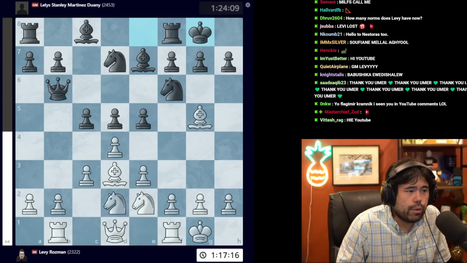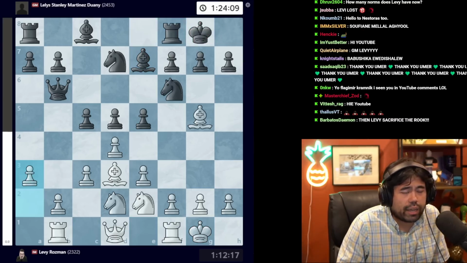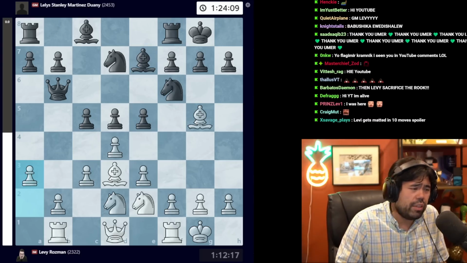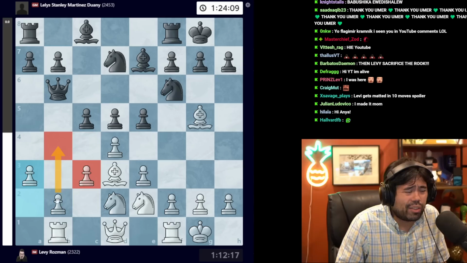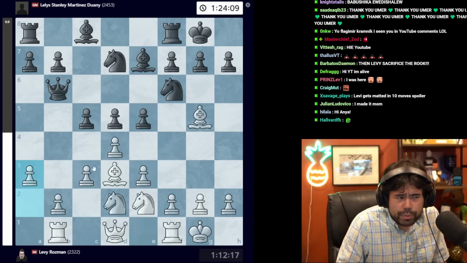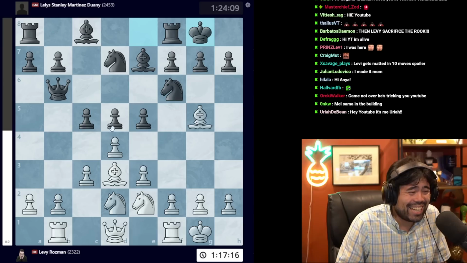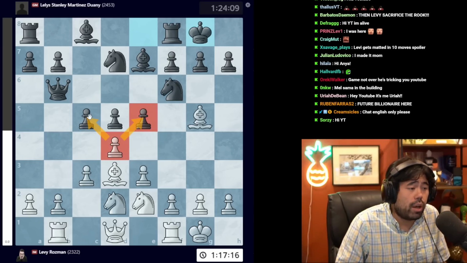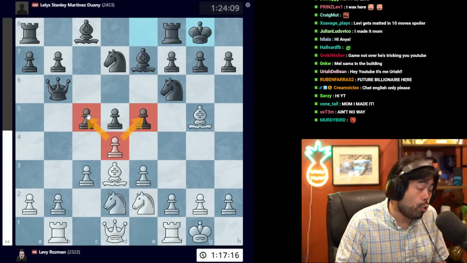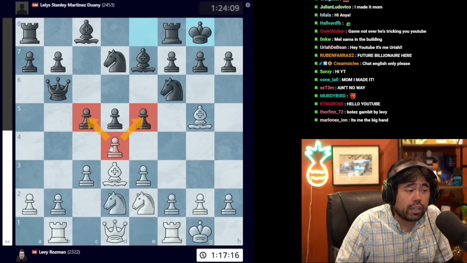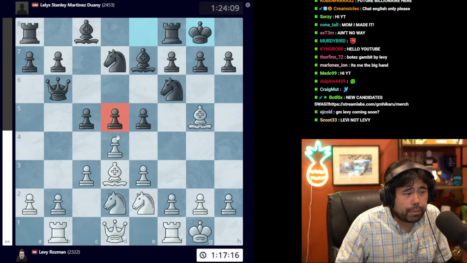Levy castles. We get the move castles from Martinez, and now we have this move a3 being played. Now, a3 is not a move that I'm a huge fan of, but Levy is trying to simply create play on the queen side very quickly without committing to a plan in the center. Now, one of the hardest things to do in chess is to maintain the tension. White really wants to trade the pawn on d4 for the pawn on c5 or the pawn on e5, but in this situation, it's very, very difficult to maintain the patience and not do it.